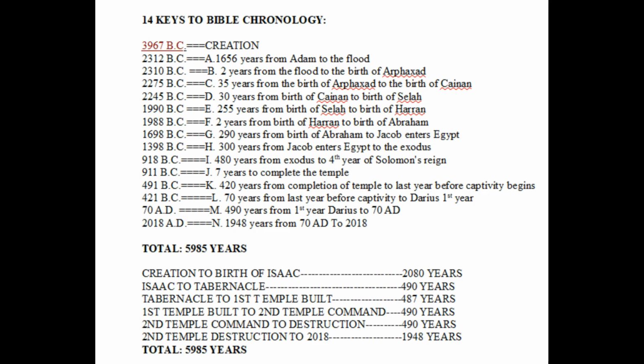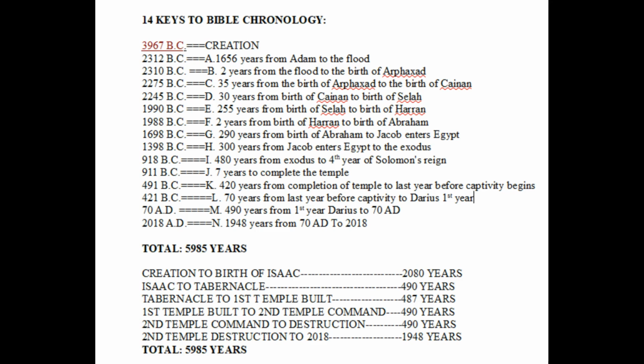We have 30 years from the birth of Canaan to the birth of Selah. That brings us to 2245 BC. From the birth of Selah to the birth of Haran, we have 255 years. That brings us to 1990 BC. And then from there, we go 2 more years to the birth of Abraham. That brings us to 1988 BC. And again, you can check my other video to figure out why I calculated that way.